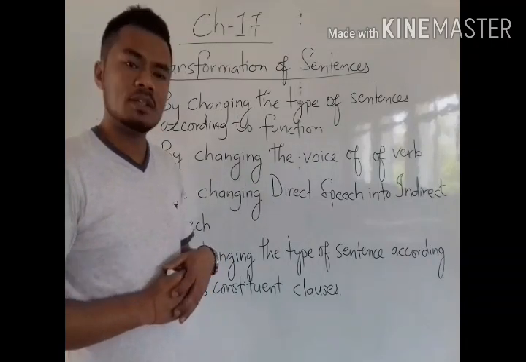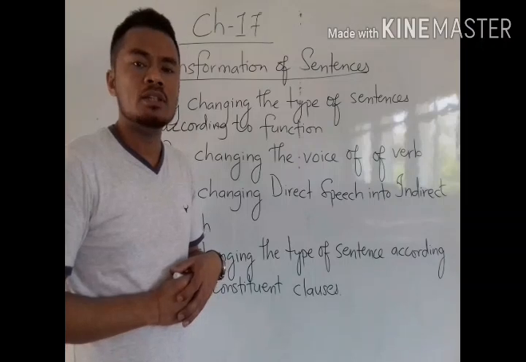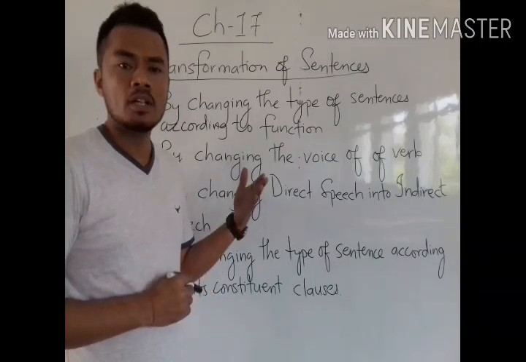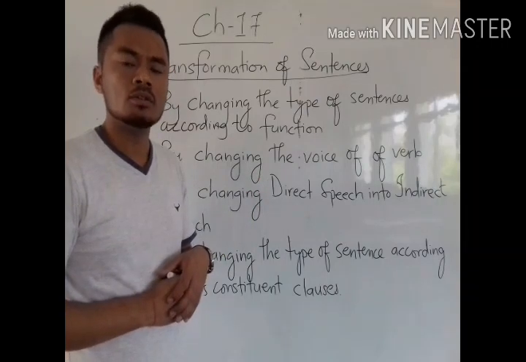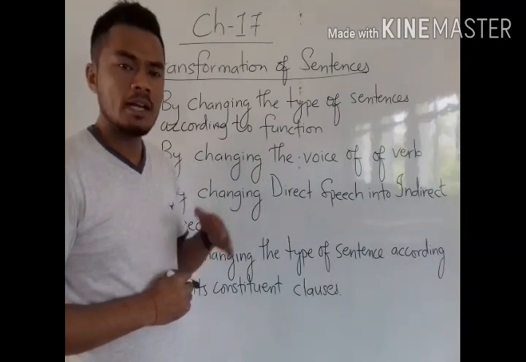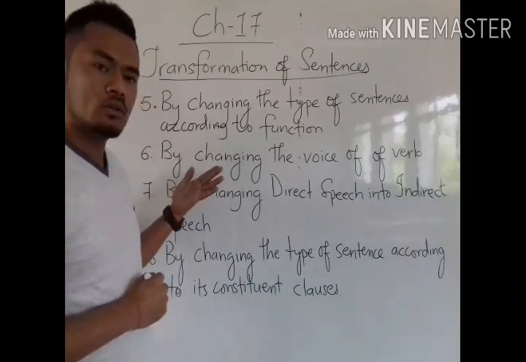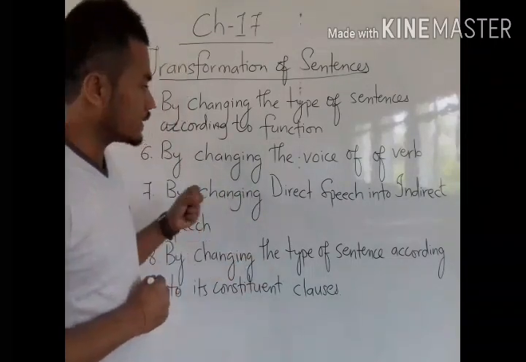In my previous video I was able to explain 4 basic rules, that means rule number 1, rule number 2, rule number 3 and rule number 4. And now today I am continuing with rule number 5, rule number 6, rule number 7 and rule number 8.